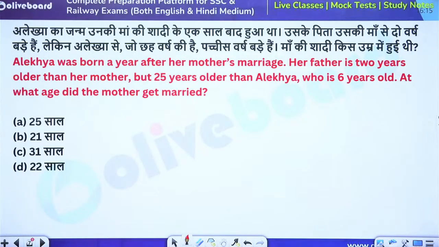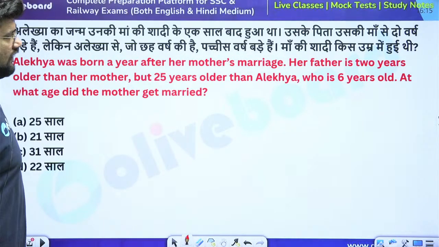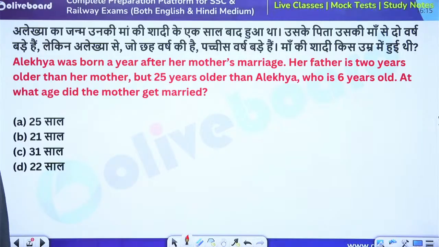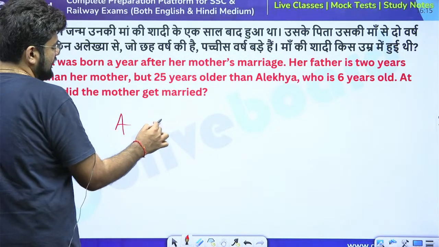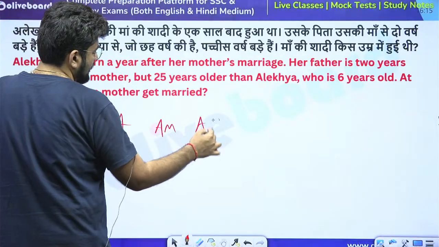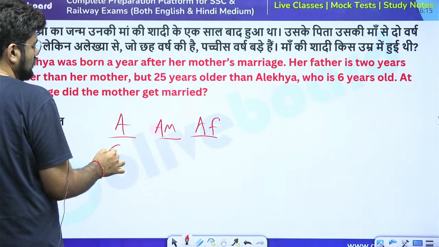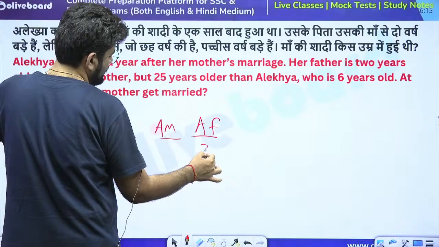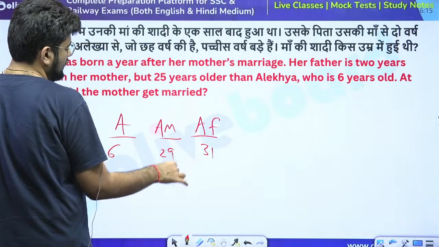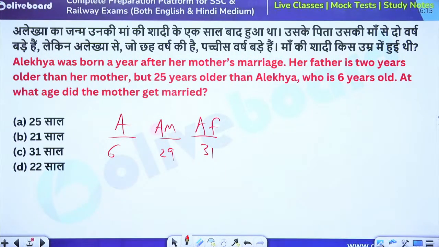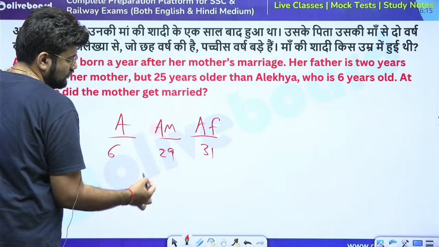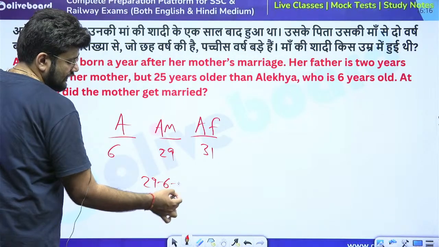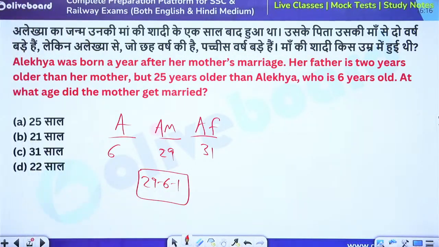Alekhya was born a year after her mother's marriage. Her father is 2 years older than her mother, but 25 years older than Alekhya, who is 6 years old. So, Alekhya's age is given, and Alekhya's mother and father. Alekhya is 6 years old, her father is 25 years older, so he is 31, and her mother is 2 years younger than him, so 29. And she was born a year after her mother's marriage. So, at what age did her mother get married? The answer is 29 minus 6 minus 1, right? That's the answer. So, it's 22.